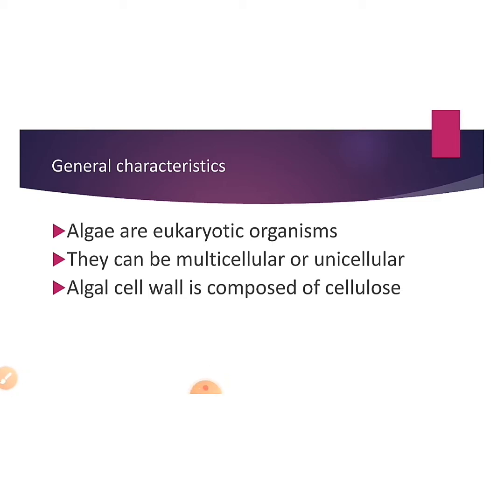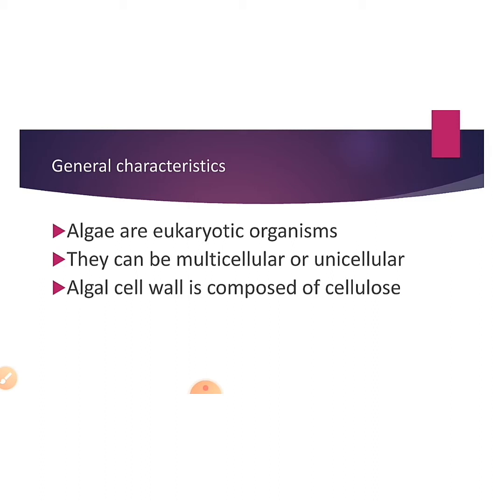Here we see algae are eukaryotic organisms. It means that algae contain a nucleus which is well organized and well defined, and their other organelles are also well organized. So let's talk about the next one. They can be multicellular or unicellular. Multicellular means the organism consists of more than one cell, whereas unicellular means it consists of only a single cell, and all the activities of a cell happen within this single cell.